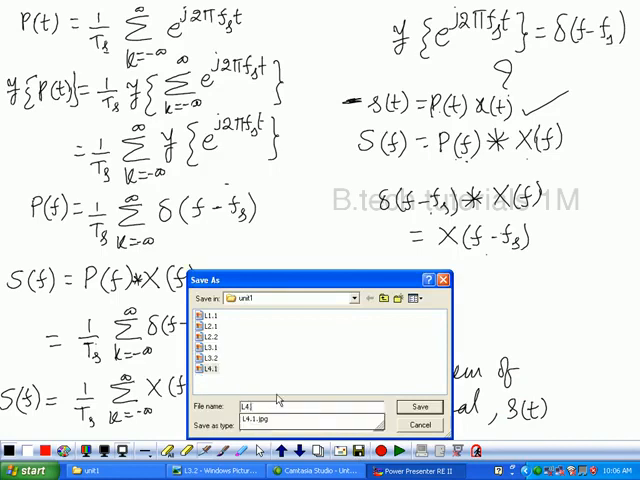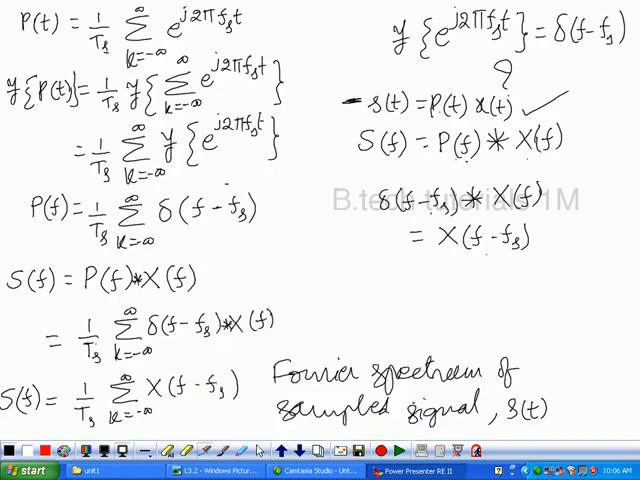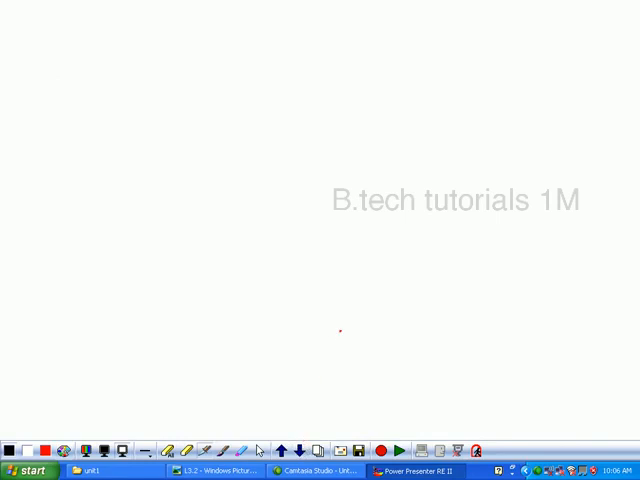Now can you plot the S of f? Can you plot S of f? Okay, otherwise, what is S of f? S of f is equivalent to 1 by Ts